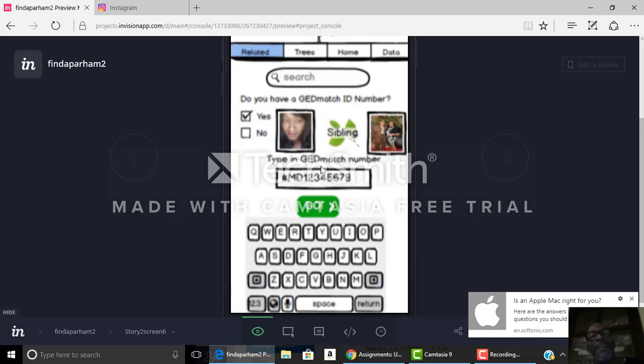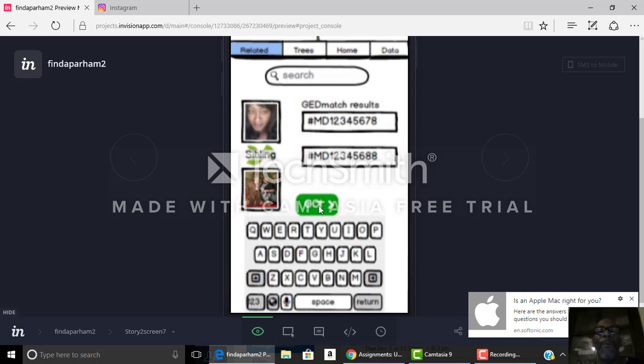Then what we do is you ask, do you have a GEDmatch ID number? So you click on yes, and then you type in your GEDmatch number, M D 1 2 3 4 5 6 7 8. You put that information in with the keyboard. Then you go to go, and voila, your GEDmatch number matches up, off by one, with Jean Logan's, whose is 1, 2, 3, 4, 5, 6, 7, 8, 8, excuse me. So now Carla knows that she is related to Jean Logan.